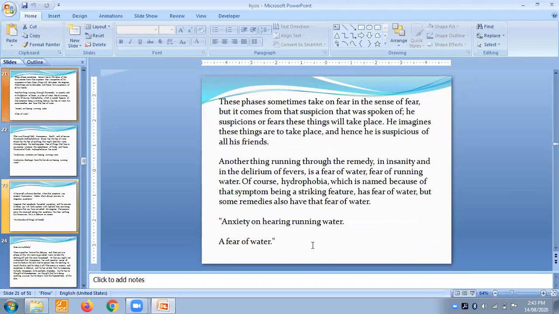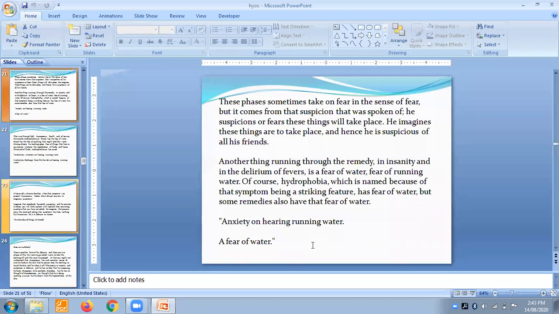These phases sometimes take on fear, but it comes from the suspicion that was spoken of. I talked about the suspiciousness. There is a lot of suspiciousness. If there is no suspiciousness, you cannot prescribe it. All these things come up with the suspiciousness and fear. He imagines these things are to take place, hence he is suspicious about all his friends. This person has a feeling that there are no friends, and my friends have become my enemies.